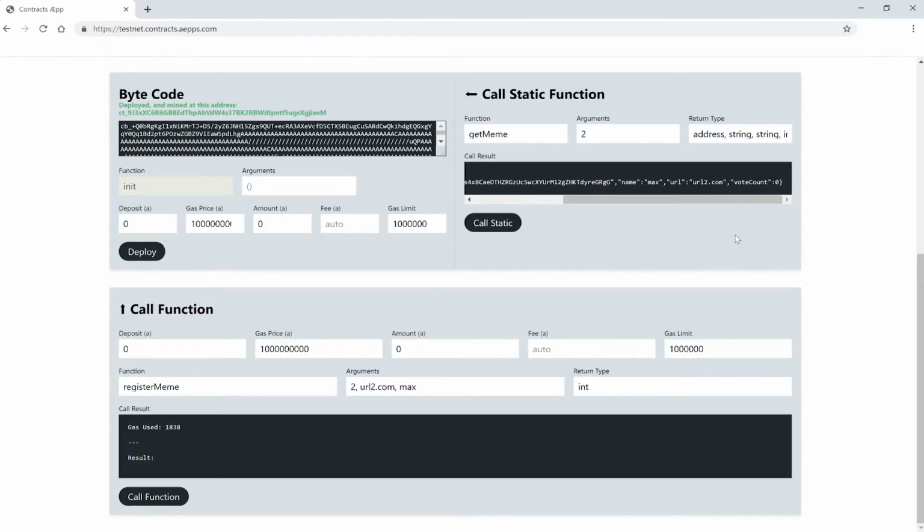Perfect. Okay, that's it for this video. In the next video we will implement the vote functionality together with the ability to send some eons and optimize our contract.